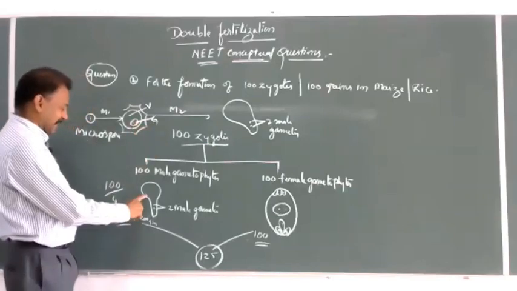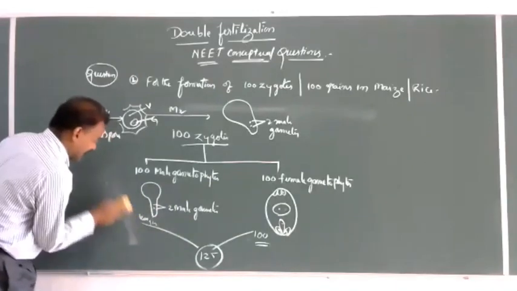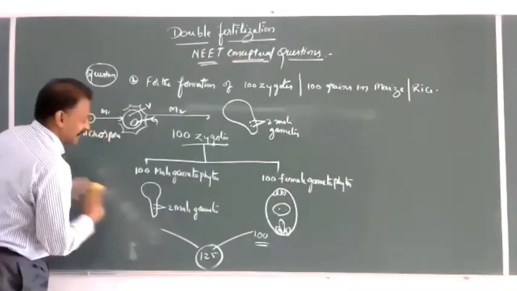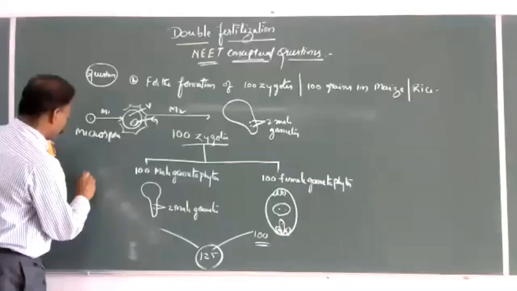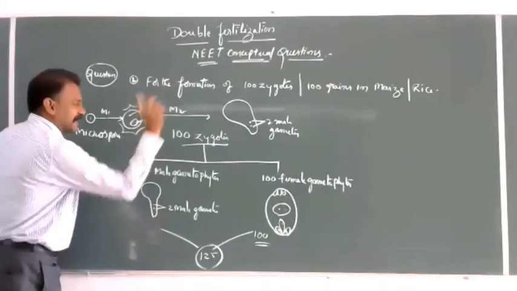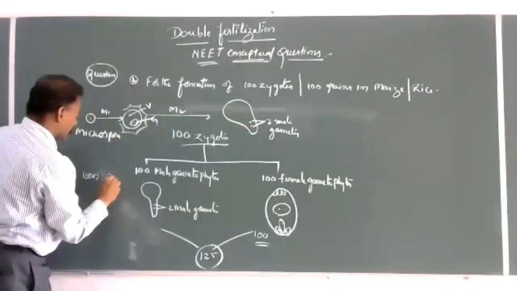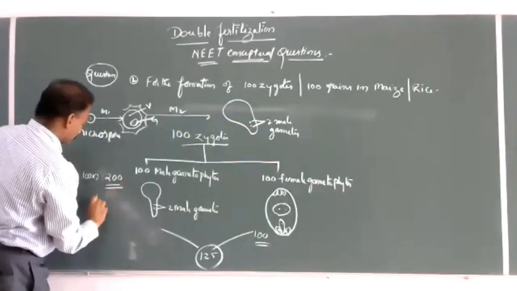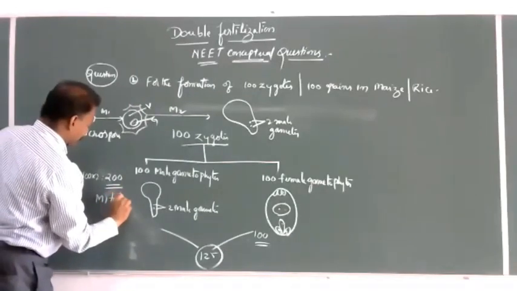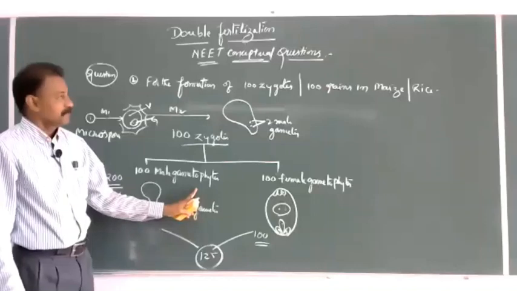Mitotic divisions for the formation of 100 male gametophytes is 100 into 2, because two divisions for two male gametes. 100 into 2, 200 mitotic divisions for 100 male gametophytes.